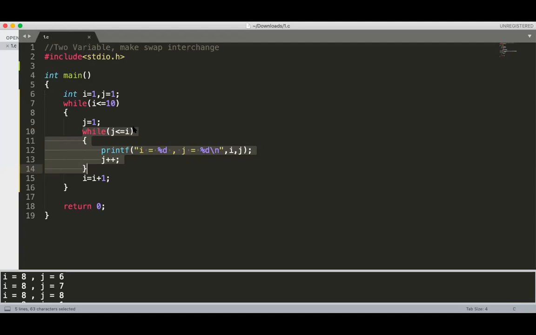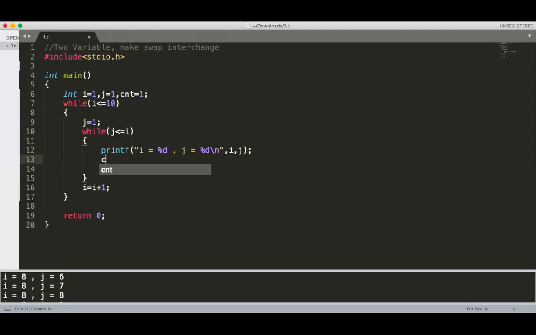First time it is 10, so I can say 1 to 10. So here, how many times? 55 times, I think. Yes, sir. I can check. I take a count variable, cnt is equal to 1. And when printf gets executed, I am incrementing the value of count.